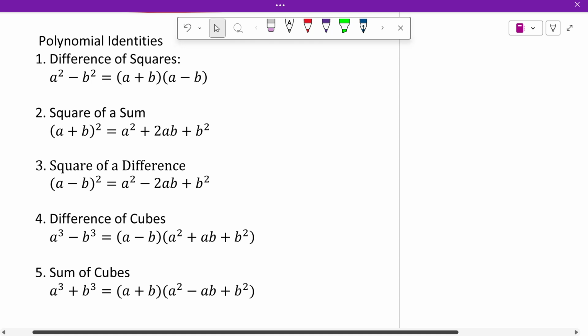Now, do you have to memorize those? No, not exactly. It would be the bottom 2 that you really want to see if you can learn. But those are the 5 factoring patterns that we'll go through.